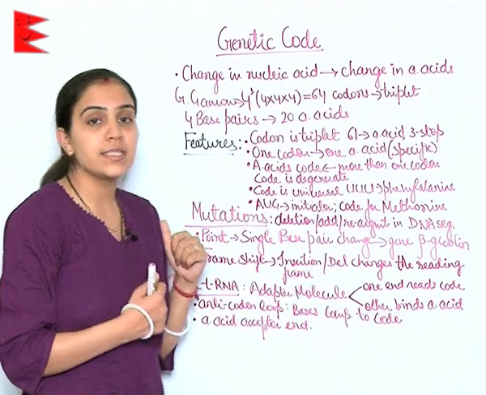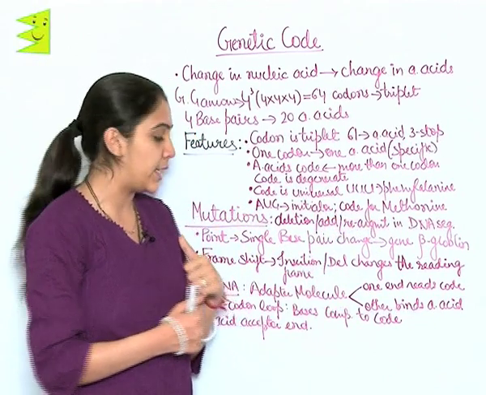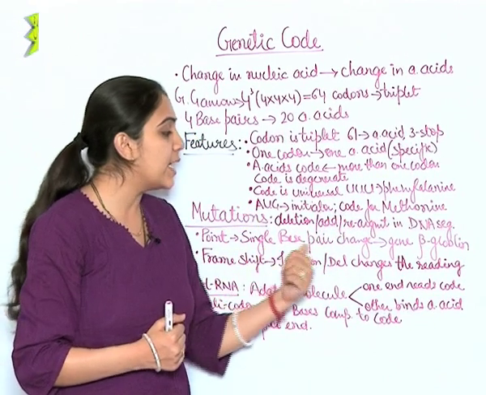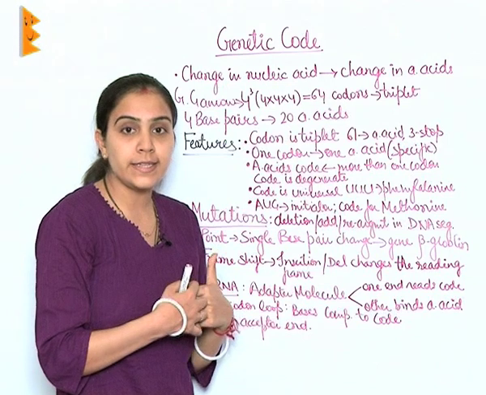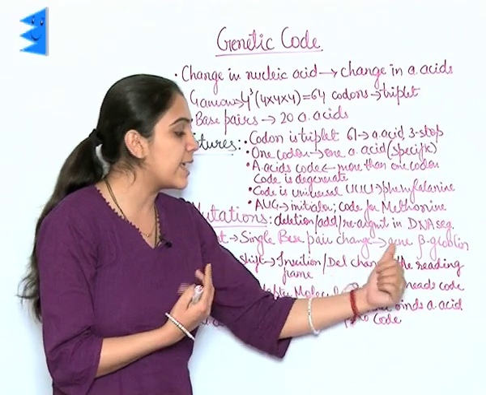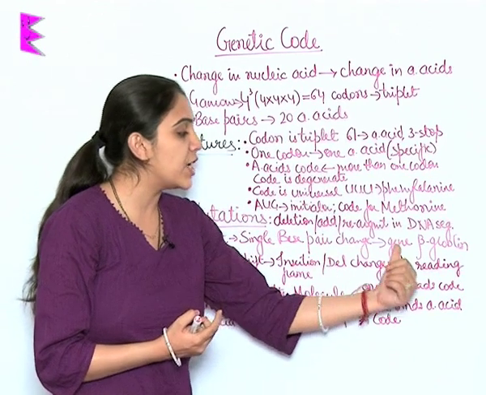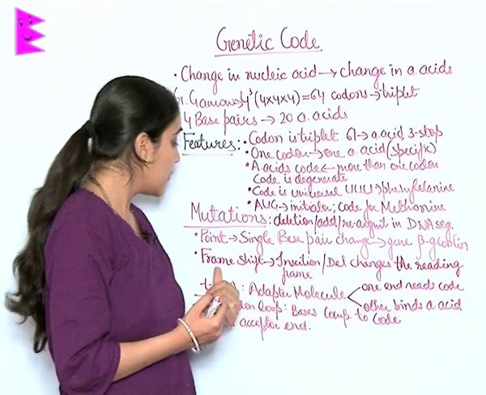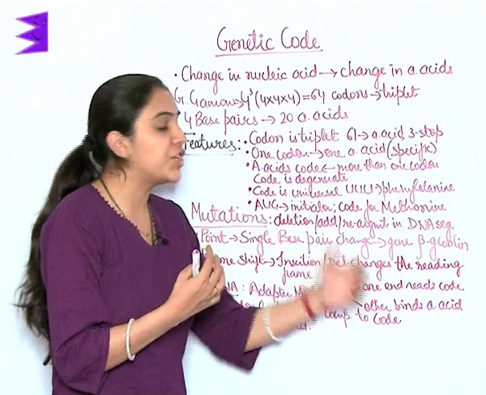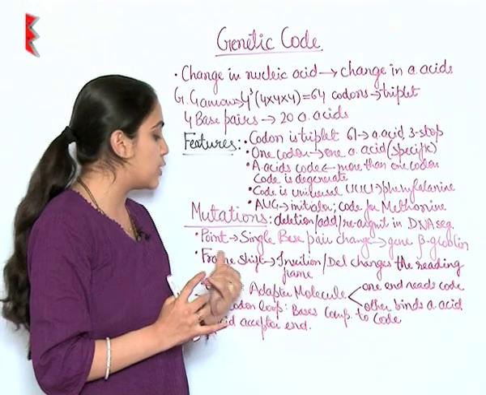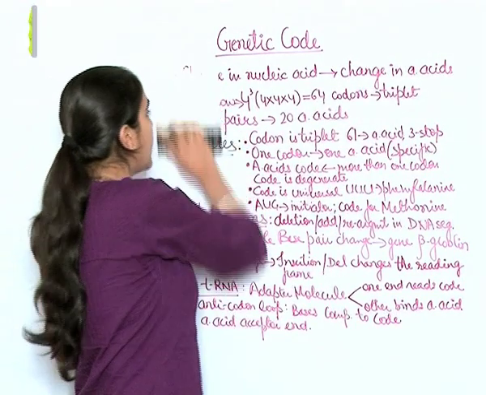Mutations. Mutations are nothing but deletion or addition or rearrangement in DNA segments. Point mutation. When a single base pair changes, it is known as point mutation. It could be insertion or deletion. The classic example of point mutation is sickle cell anemia, in which the base pair changes in the gene of beta globin. Frame shift mutation. When insertion or deletion occurs, it changes the reading frame and thus it is known as frame shift mutation. Let us understand the point mutations.